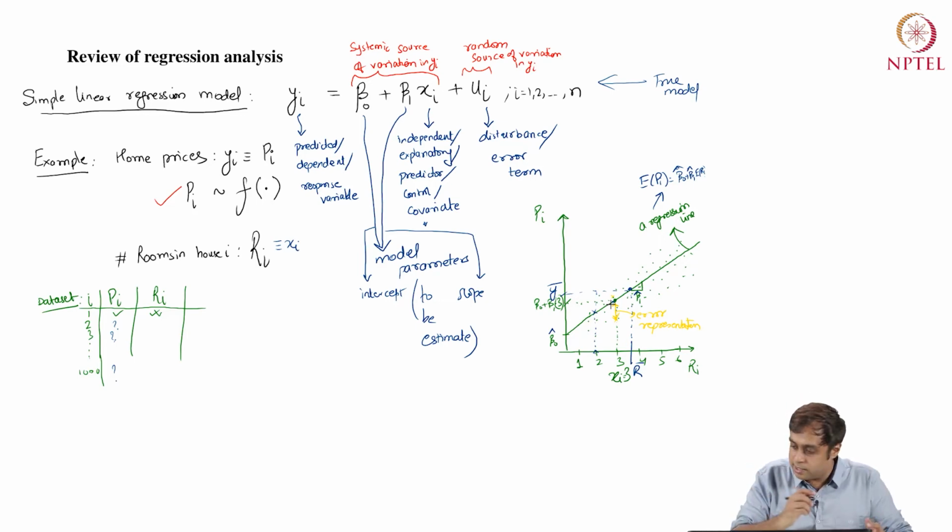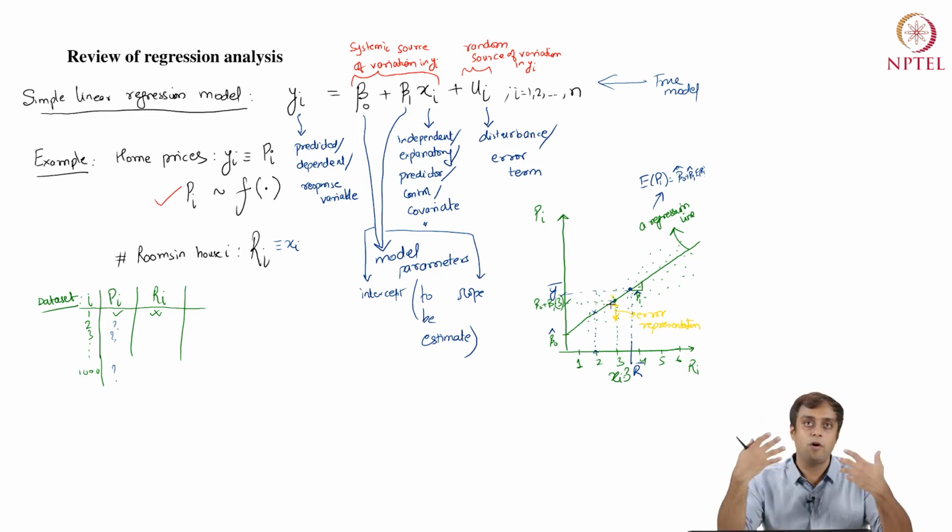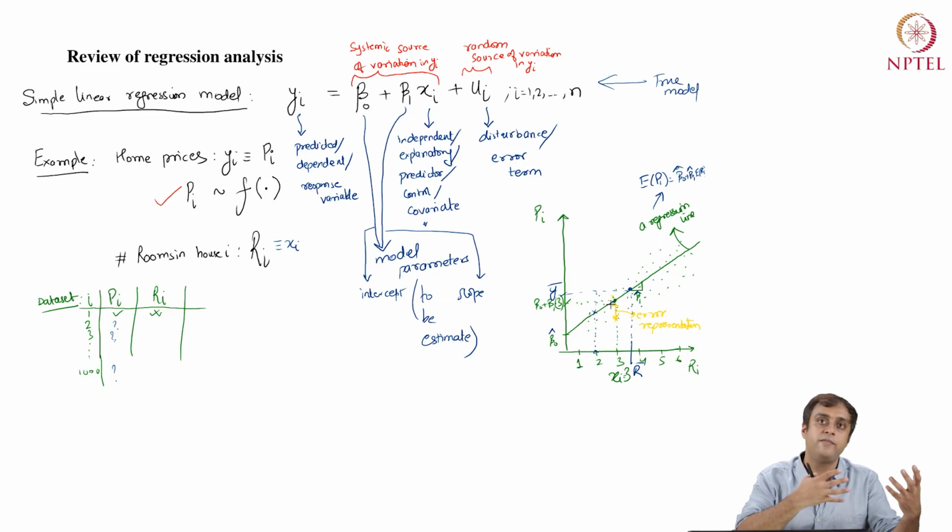Now, so this is the representation of a regression. A regression line is a model of the mean values of the dependent variable and the independent variable.